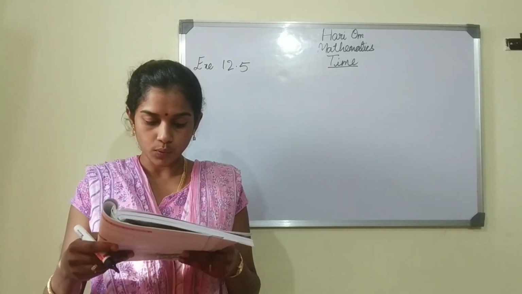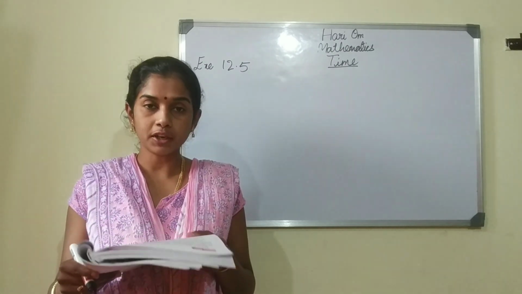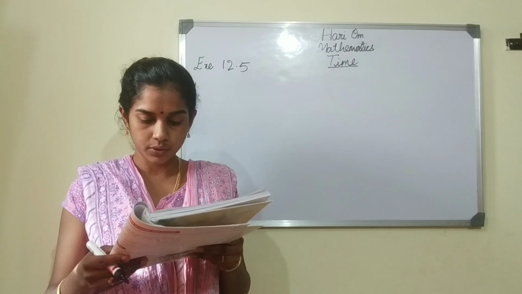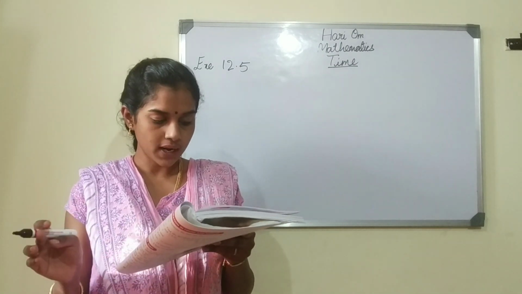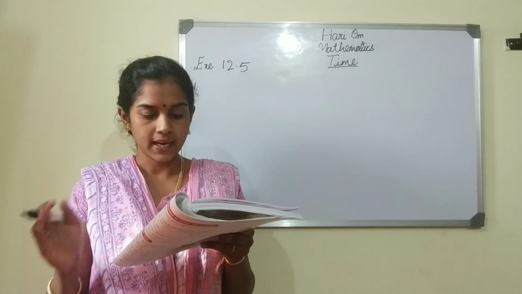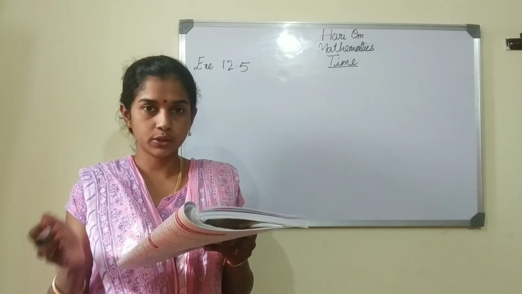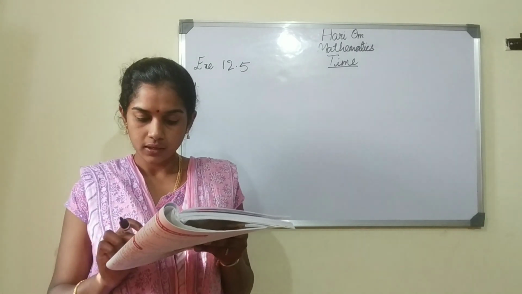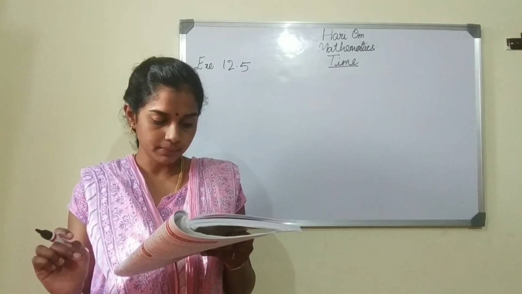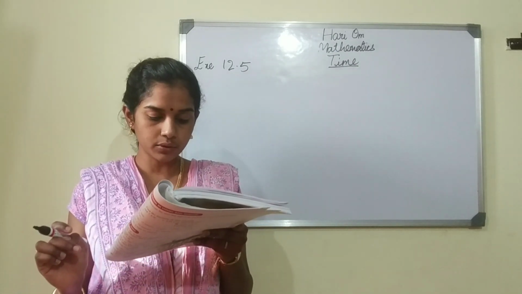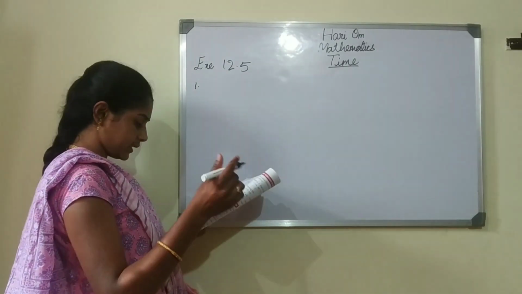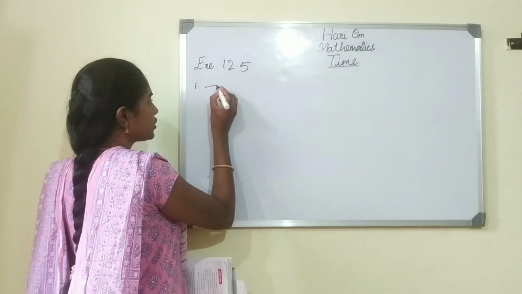Okay, children. So what should we do here? Amit watched 2 shows. The first one was 1 hour 35 minutes, and the second one 45 minutes. So what should we do here? We have to add. They have asked the total time watched by Amit, so we have to add the time.